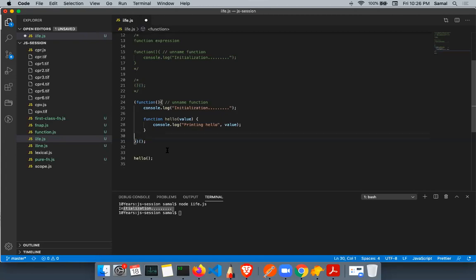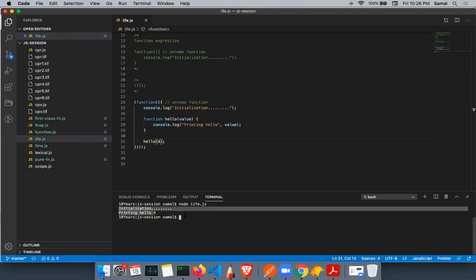if I have this, I cannot call the hello function, right? I will have to call it from here itself. If I run this, I will only be able to call hello once. If I pass some value here, 4, it will print the value. There is no way I can call this again, no way the function is assigned to anything. So let's say we want to expose this function outside, right?